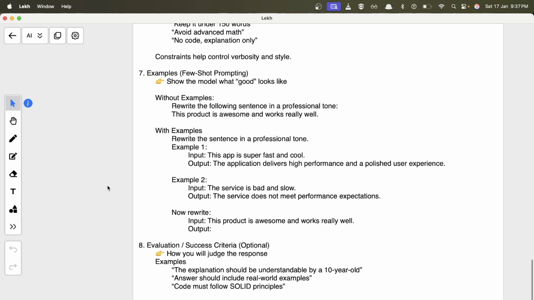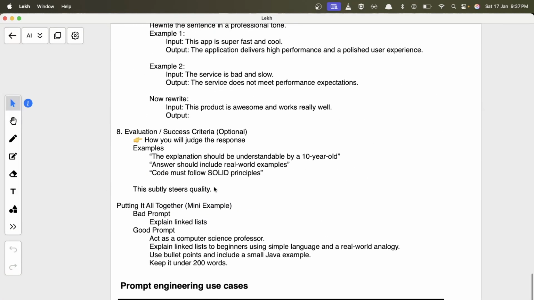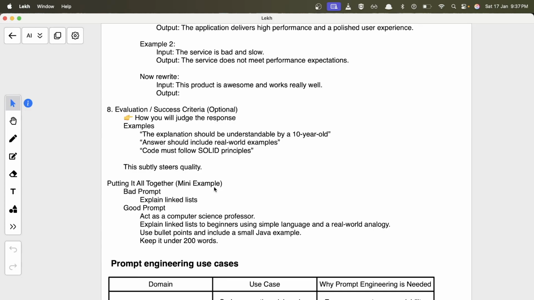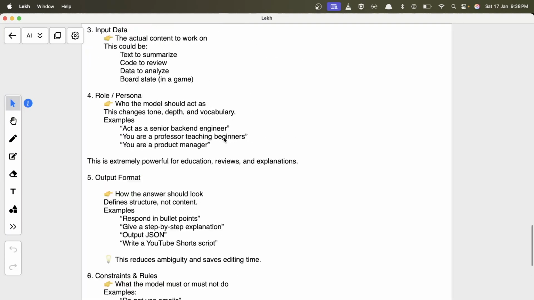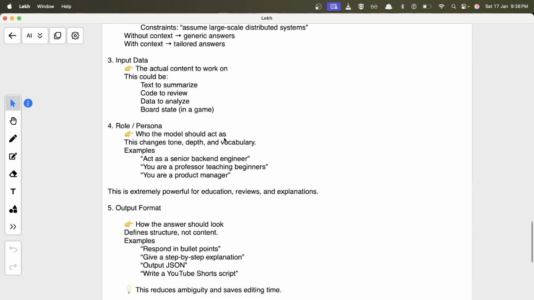Then the success criteria, how will you judge the response, like if it is a good response or not. So the explanation should be understandable by a 10-year-old, or the answer should include real world examples, or code must follow SOLID principles, all those things, like what should be followed while writing the response. So when you put all these things together, or maybe some of these things together based on your problem statement, then it becomes a good prompt.